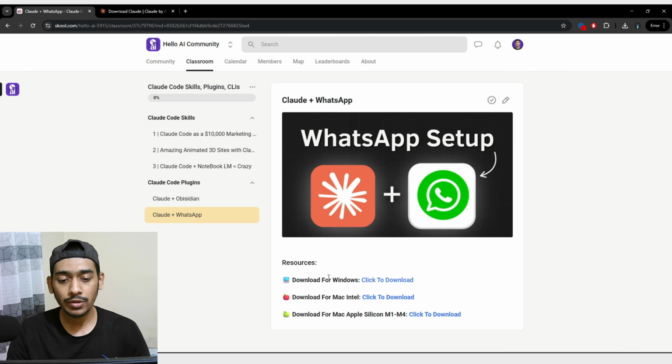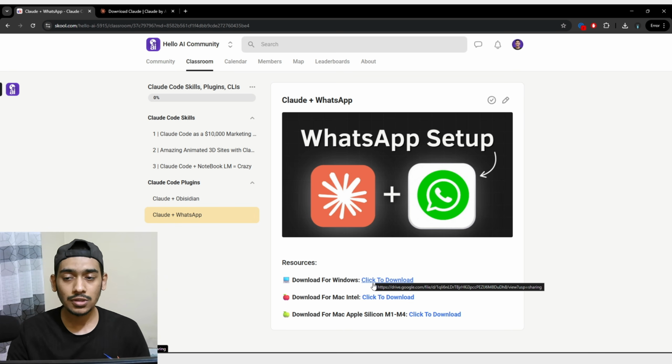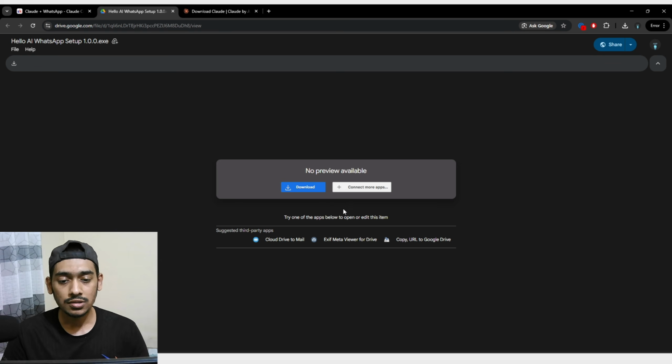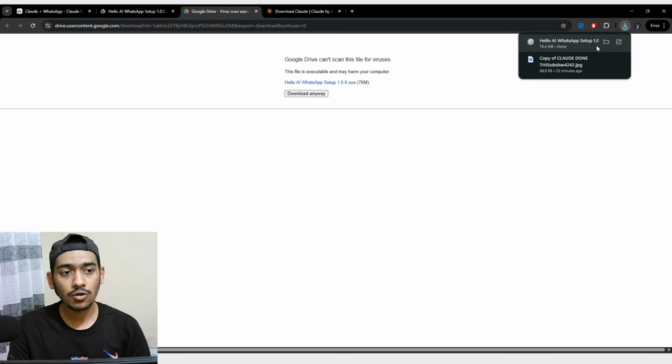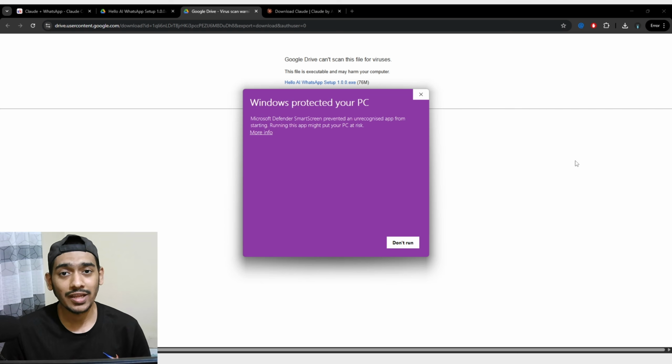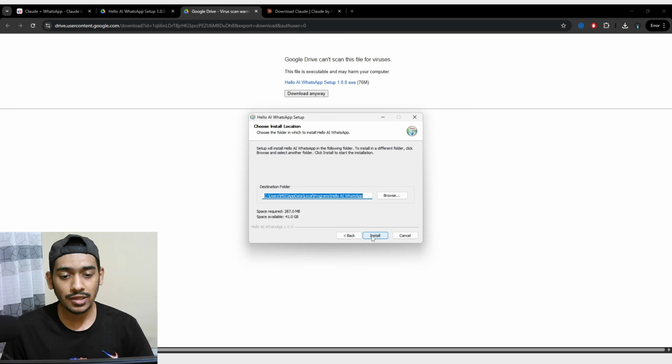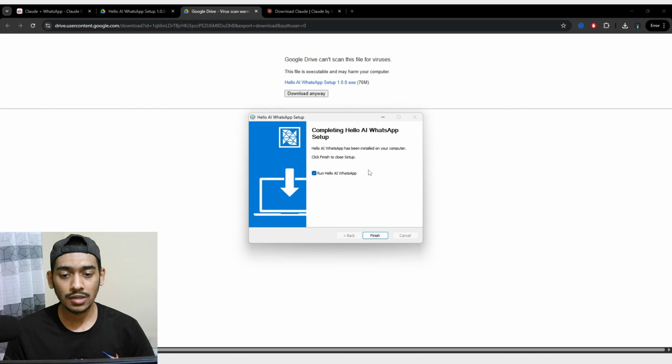Here you can see that you can download it for Windows, Mac Intel, or Mac Apple Silicon M1 to M4. In this case, I'm going with Windows because I'm a Windows user. To download it, you just have to click download, and here we just go with download. After the download is completed, let me open it. Again, when you open the application, it will show something like this. So you have to go with more info, then run anyway, then next and then install. And after installing, let me go with run Hello AI WhatsApp and then finish.